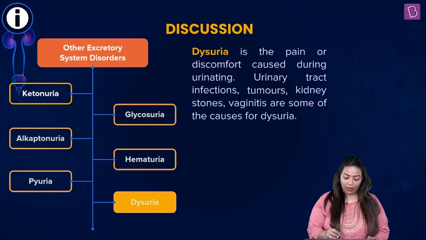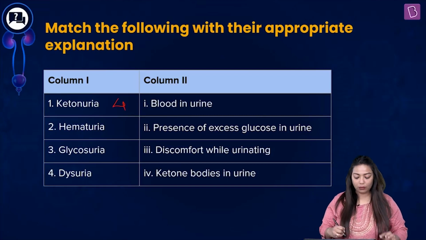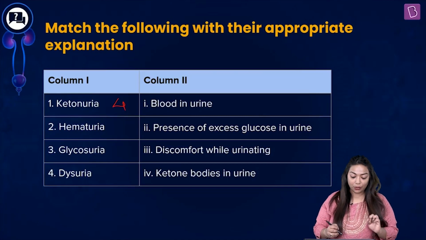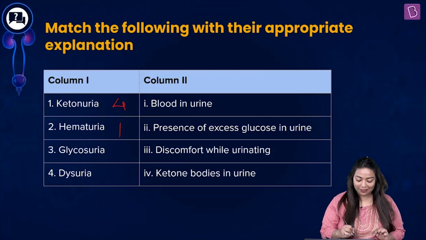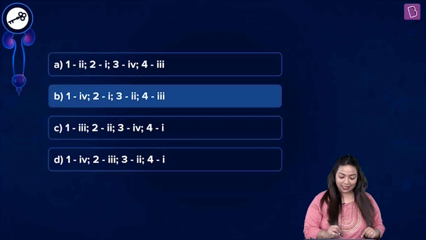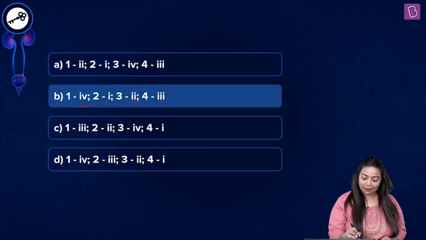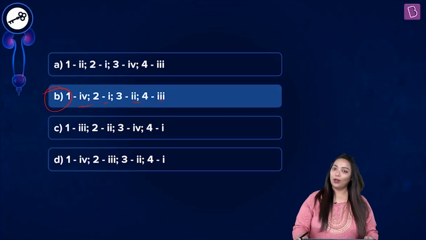Now, let's pick the options then. Ketonuria, we know, option 4, ketone bodies in urine. Hematuria, blood in urine. Glycosuria, glucose in urine. And dysuria, discomfort. So, 4, 1, 2, 3. Let's see which option has that. Option B, 4, 1, 2, 3. Easy? Hope this helped.